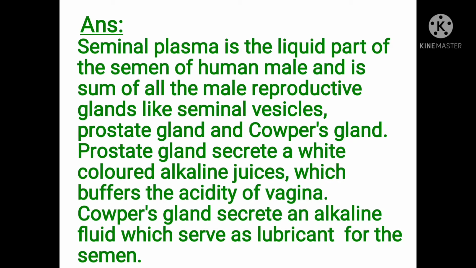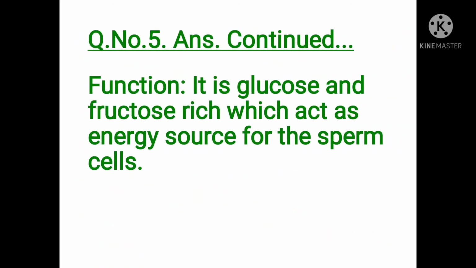Cowper's gland secretes an alkaline fluid which serves as lubricant for the semen. Function: it is glucose and fructose rich, which acts as energy source for the sperm cells.